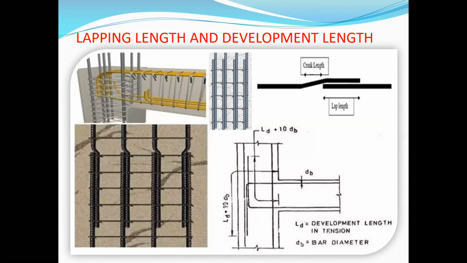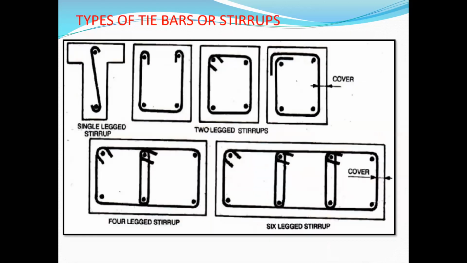These are the entire reinforcement details. Another one already discussed, longitudinal bars. The other name is stirrups or tie bars. These are different types. First one, single-legged stirrup. Another one is two-legged stirrup, four-legged stirrup, six-legged stirrup. These stirrups are used in reinforcement details.